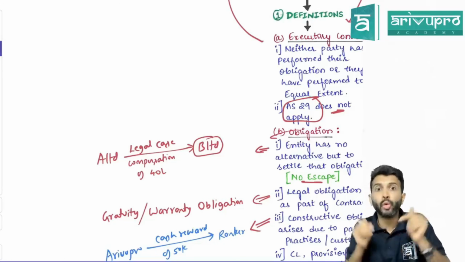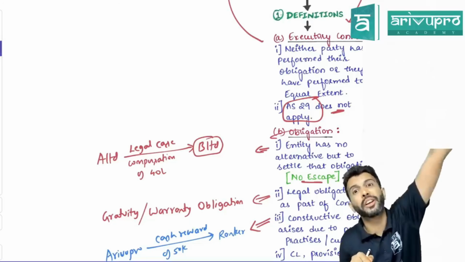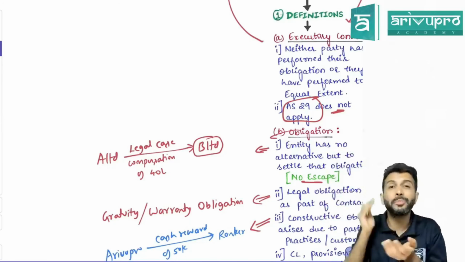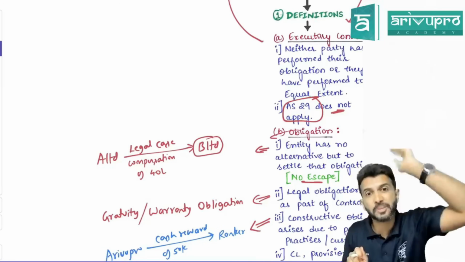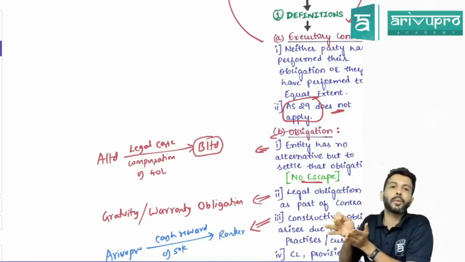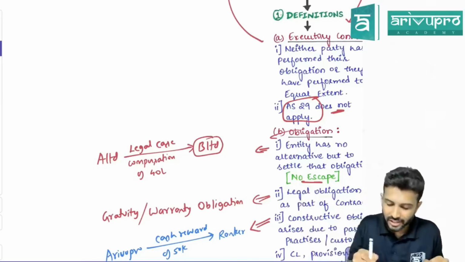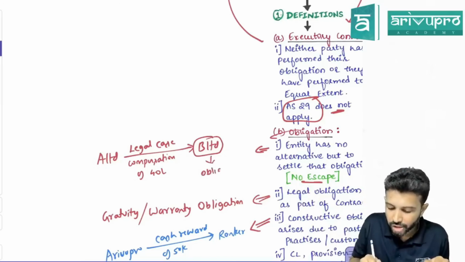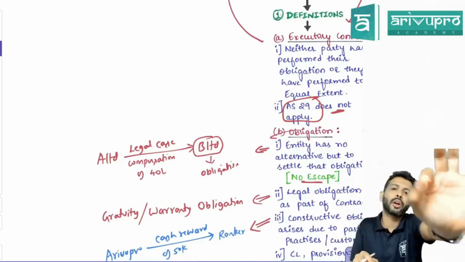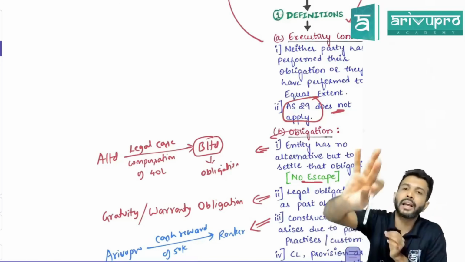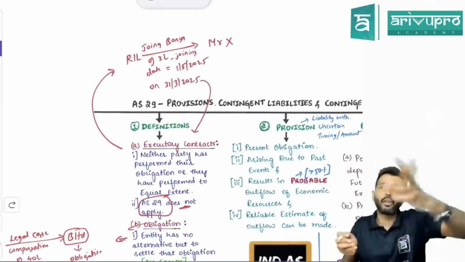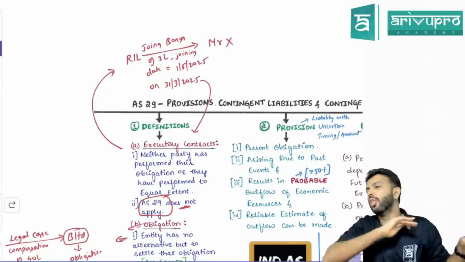Can B Limited escape from this, or has it left its hands? Who will decide this matter, B Limited or the court? The court. So B Limited has an obligation. If the court says pay 40 lakhs, B Limited has to compulsorily pay 40 lakhs. Can B Limited escape from the court's order, whatever it is? No. That means B Limited has a no-escape scenario, and that no-escape scenario we call an obligation. The moment obligation is there, only then will you think whether to recognize a provision or disclose a contingent liability. If obligation is not there, there is no provision and no contingent liability.